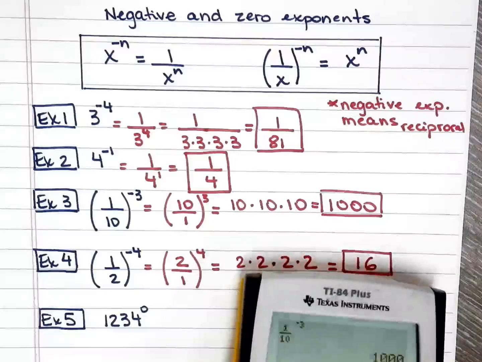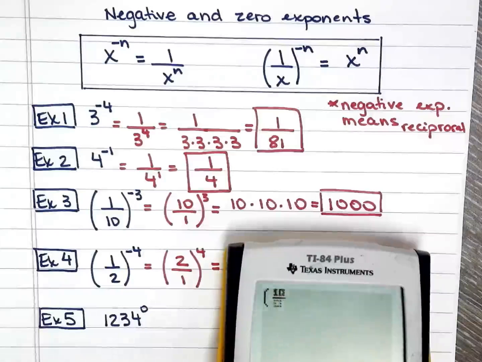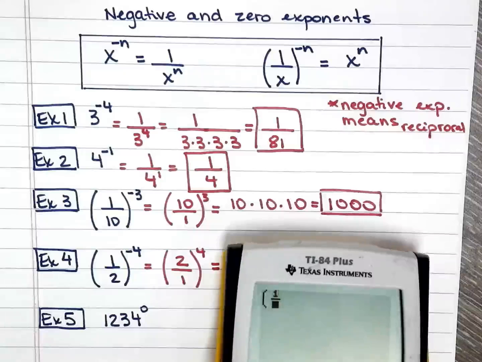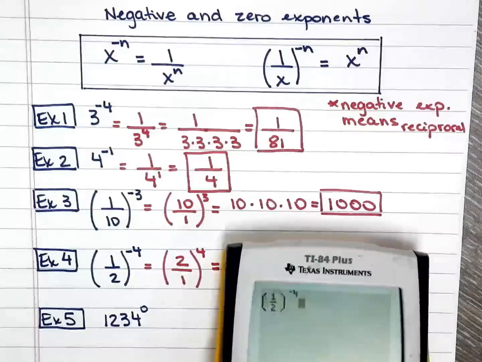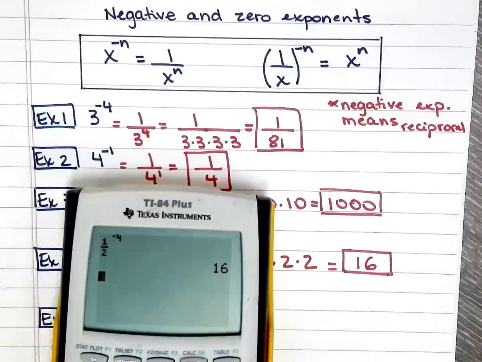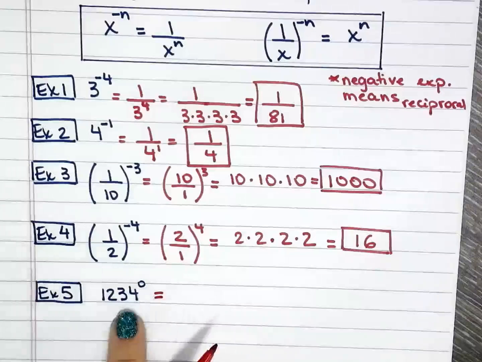Just kidding, you did. So 1 over 2 to the power of negative 4. Voila, 16.